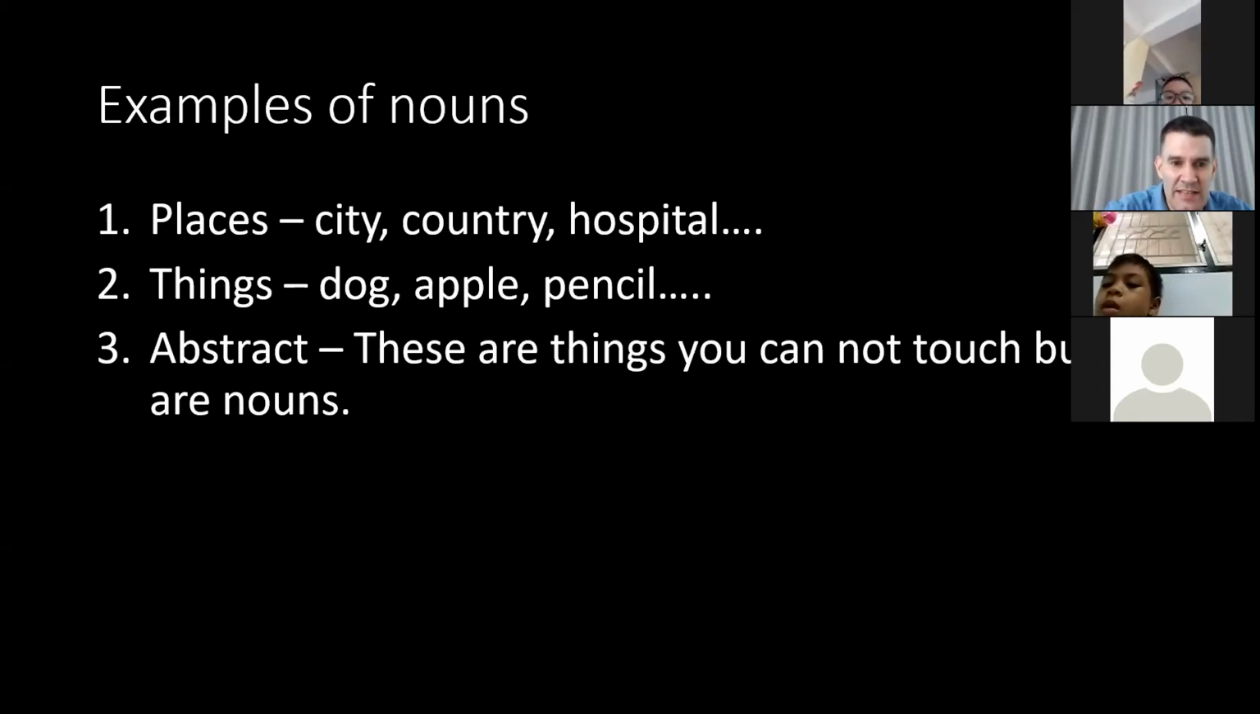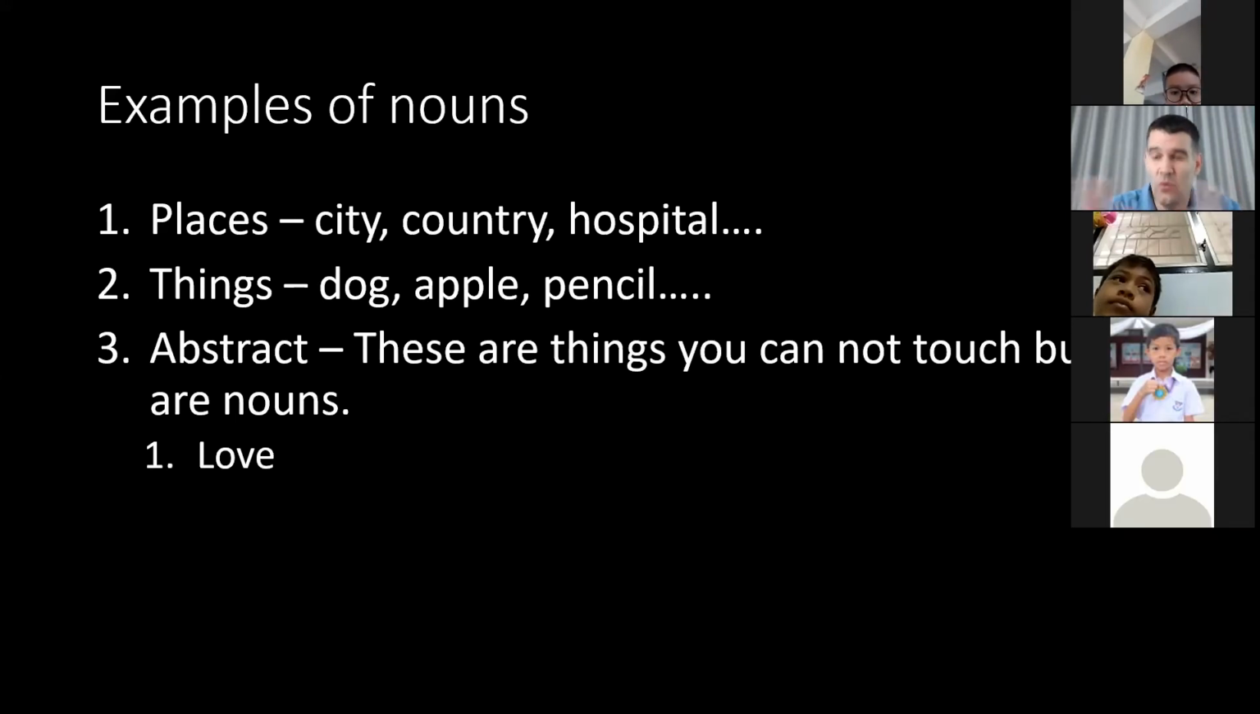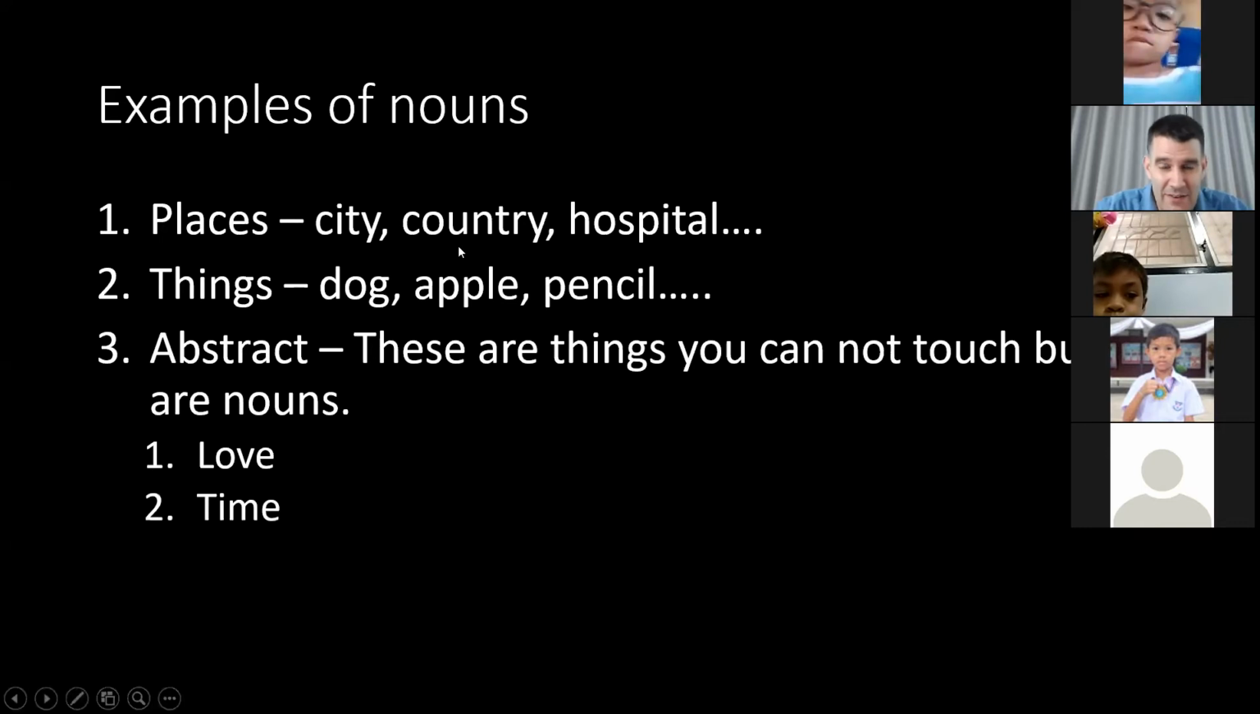So the first one is love. Now love can also be a verb or a noun. So I can have love for you, then it is a noun. Or I love you is a verb. But you can't touch love, but it can be a noun. Also time. You cannot touch a minute or an hour, a day. You cannot touch these, but these are nouns.